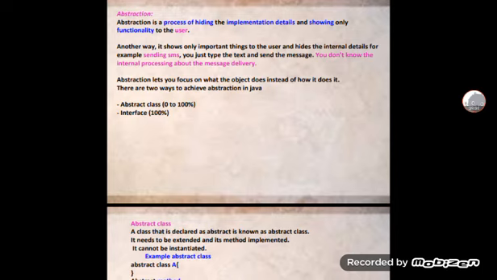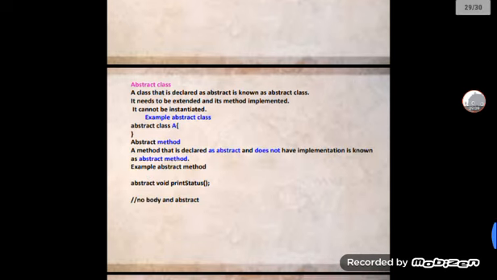There are two ways to achieve abstraction in Java: abstract class, which gives 0 to 100% abstraction, or interface, which gives 100%. A class that is declared abstract is known as an abstract class. It needs to be extended and its methods implemented. It cannot be instantiated. Example: abstract class A, with an abstract method.